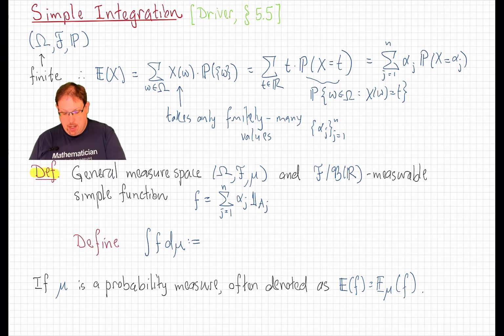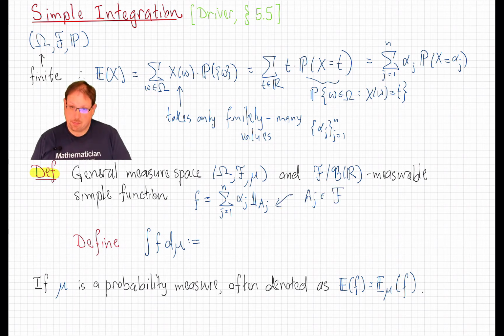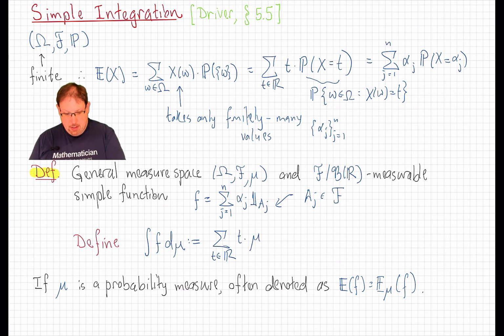And that means we can write it as a sum of alpha j times indicators of the sets where f equals alpha j, as we saw. And in this case, the measurability means that the A j's are in the base sigma field F. So taking a cue from above, we'll simply define the expectation, or in this more general measure theoretic setting, the integral of f with respect to the measure mu to be the sum over all real numbers t of t times the measure of the set where f equals t.